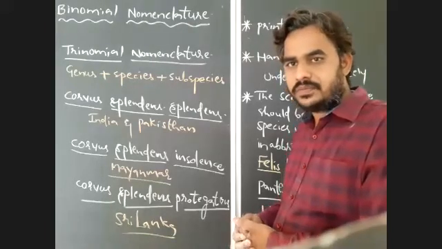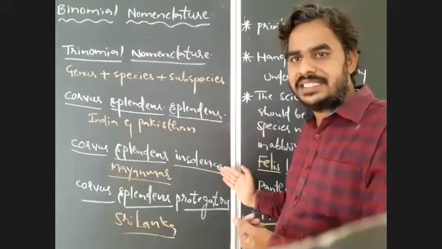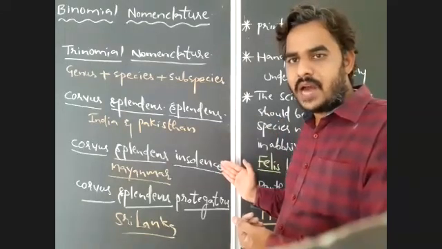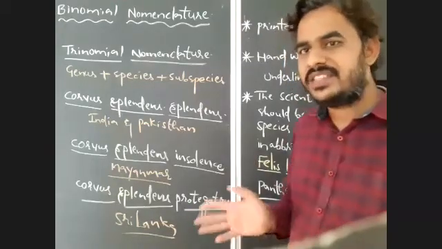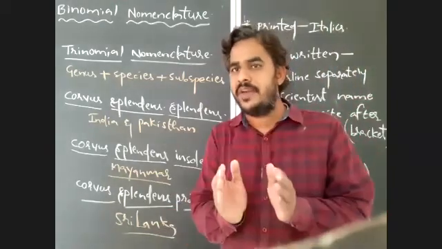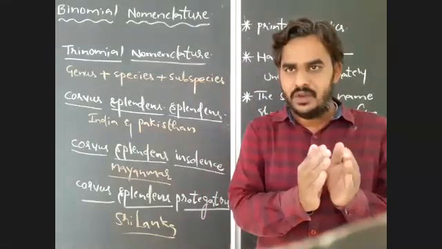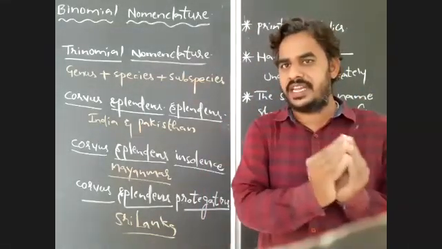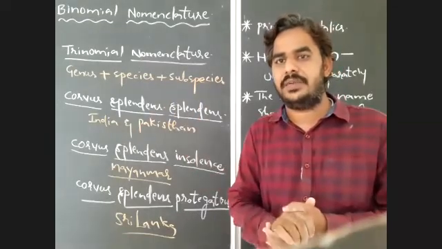Understood? Carvus splendens splendens in India and Pakistan, Carvus splendens insolens, Myanmar, Carvus splendens protegatus, Sri Lanka. It is very simple. If you want to mention the exact geographical location of a particular organism, we have to use a subspecies name. In that, which method you have to follow? Trinomial nomenclature method you have to follow.